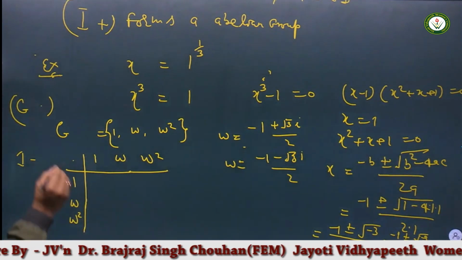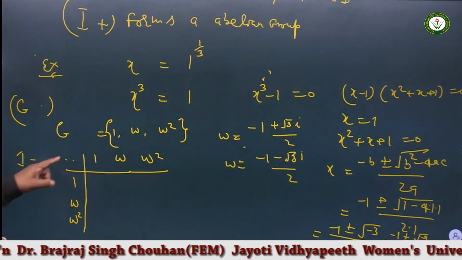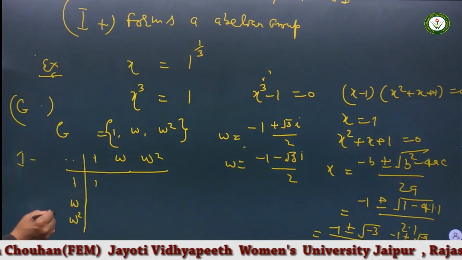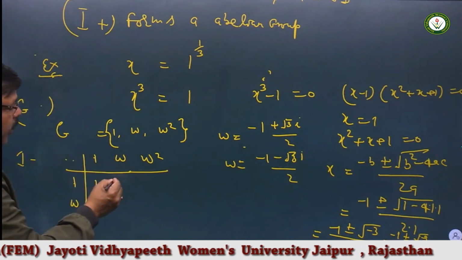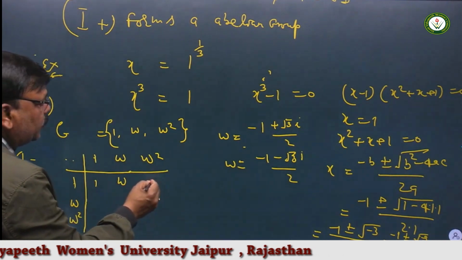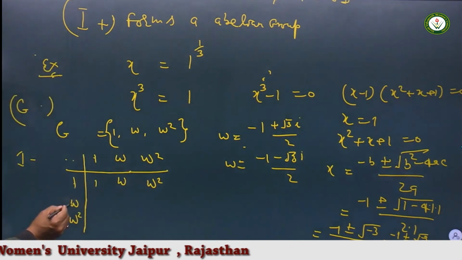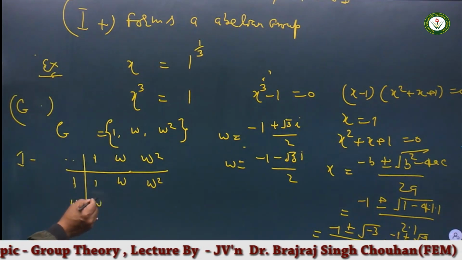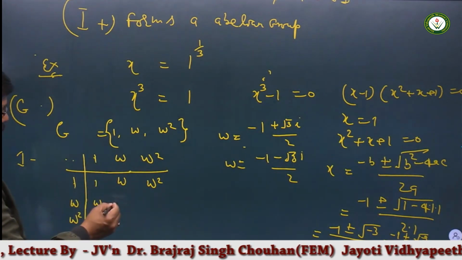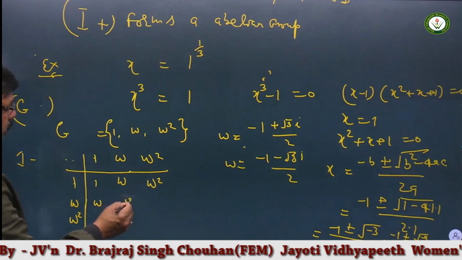This is the table. Under the operation dot, 1 multiplied with 1 gives 1. 1 multiplied with omega gives omega. 1 multiplied by omega square gives omega square. Same way, omega multiplied by 1 gives omega. Omega multiplied by omega gives omega square.